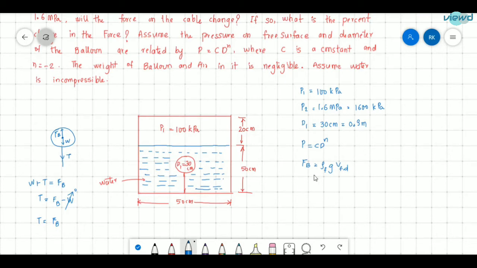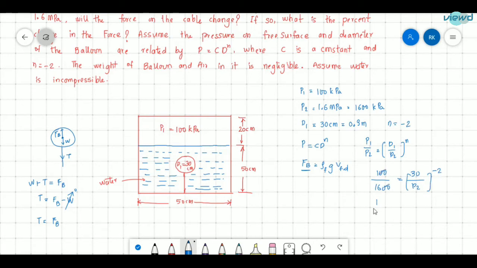First we need to find the change in buoyancy force, which is equal to the change in tension. P1 by P2 is equal to D1 by D2 whole power n, and n is given as -2 here. So P1 is 100 kilopascal and P2 is 1600 kilopascal, and the initial diameter is 30 centimeter; the final diameter we need to find.